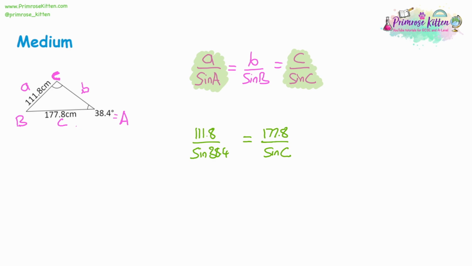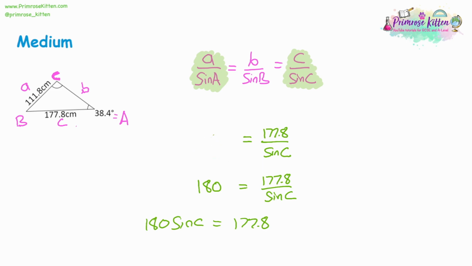So we have 118 divided by sine 38.4. If we type that into your calculator, we get 179.989. So it seems like that's actually pretty close to 180. So that's going to be 180 to 2 decimal places. On the other side, we've got the 177.8 over sine C. So to rearrange this, what we need to do is multiply both sides by sine C. So 180 sine C is equal to 177.8, and then we can divide both sides by 180 to get something for sine C. Now this is going to be a little bit awkward, so I'm going to show you another trick you can do with this.